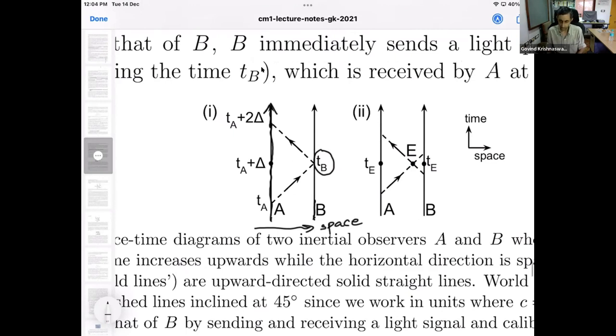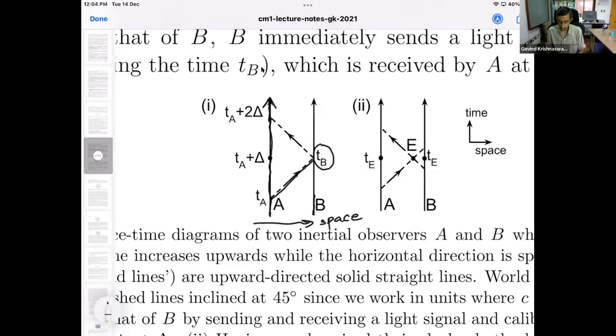And light rays, which travel at speed c at a constant speed, will therefore travel along a straight line here. If we work in units where c is 1, then the spatial distance covered per unit time is 1 in those units.